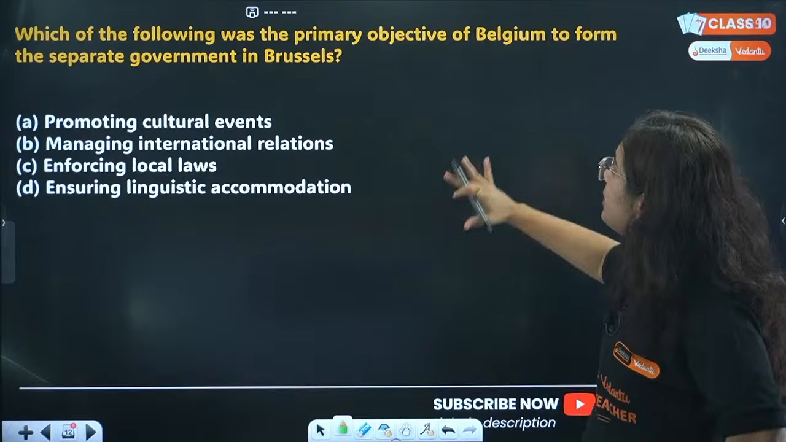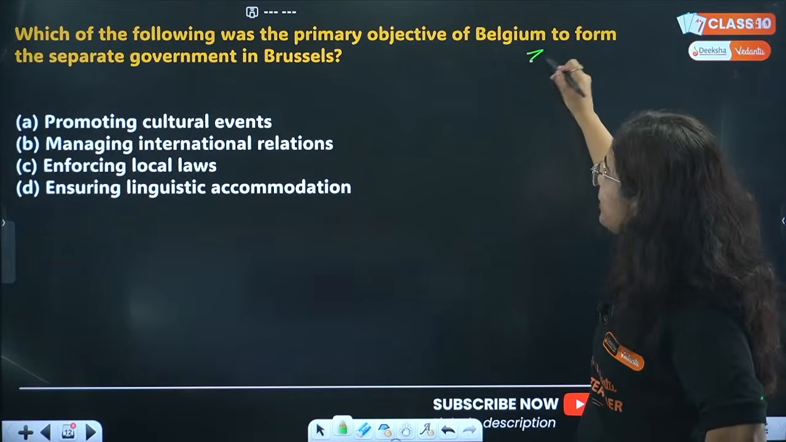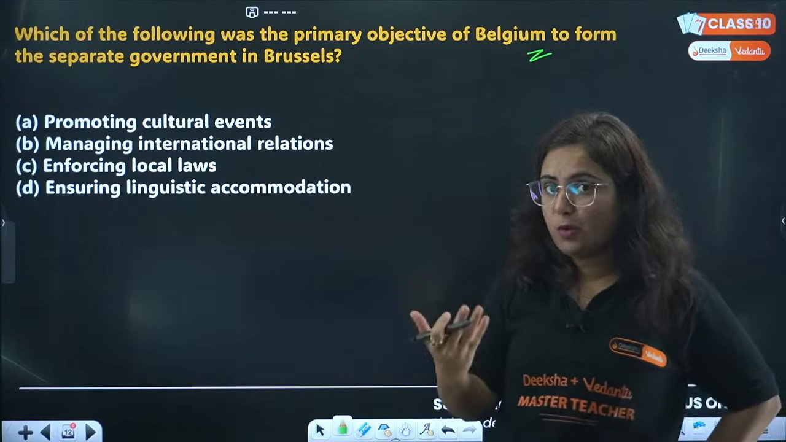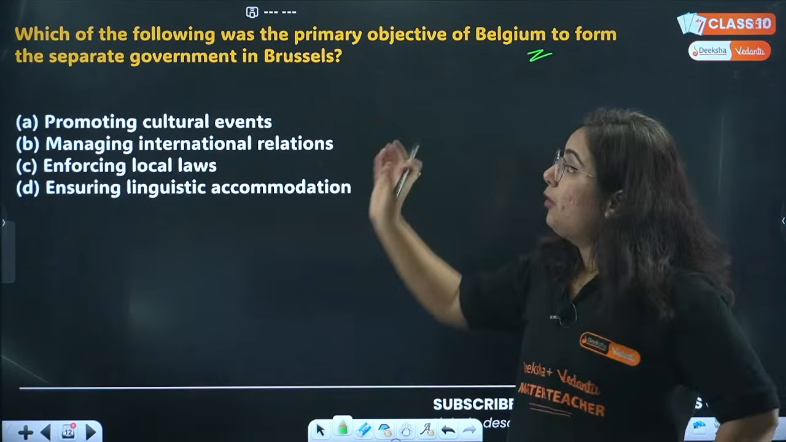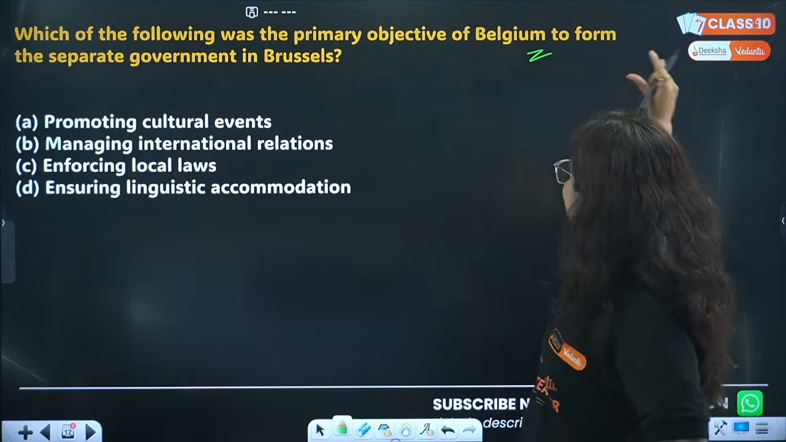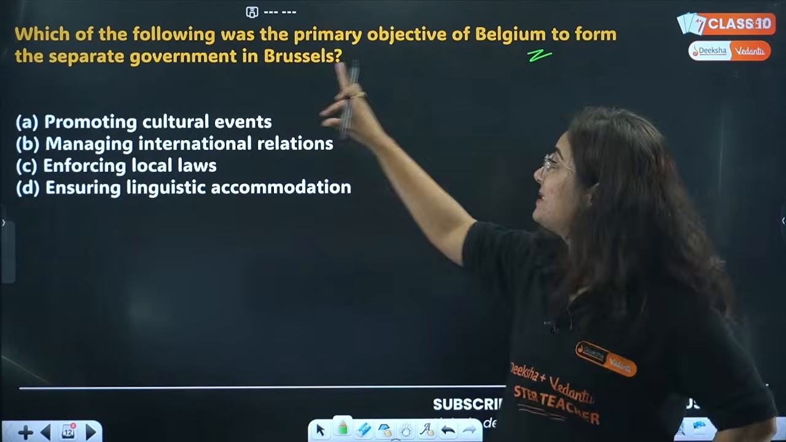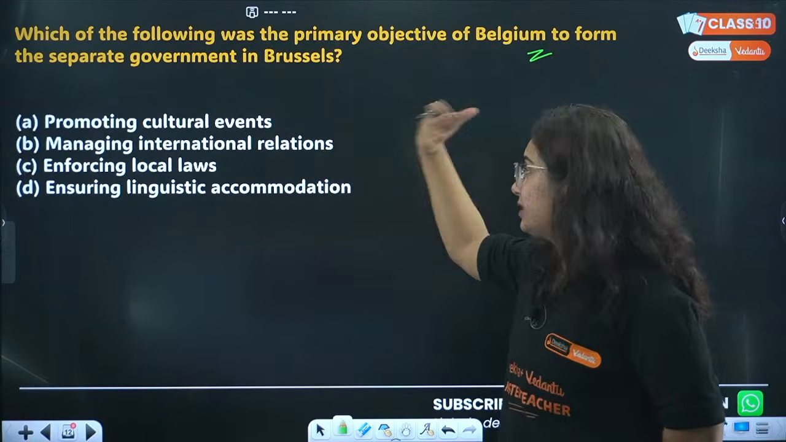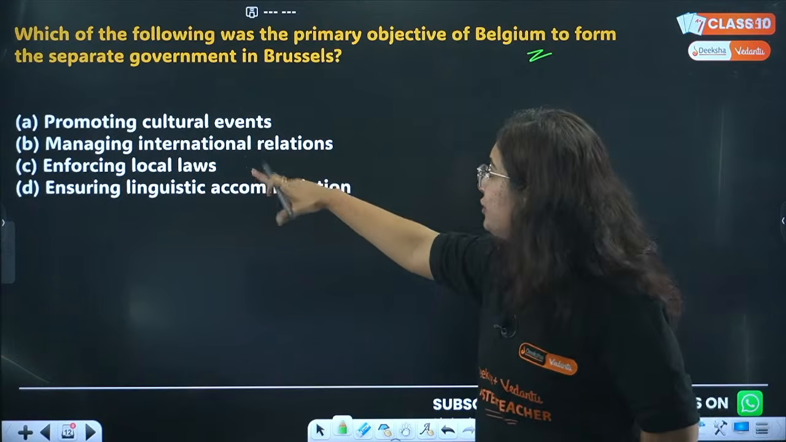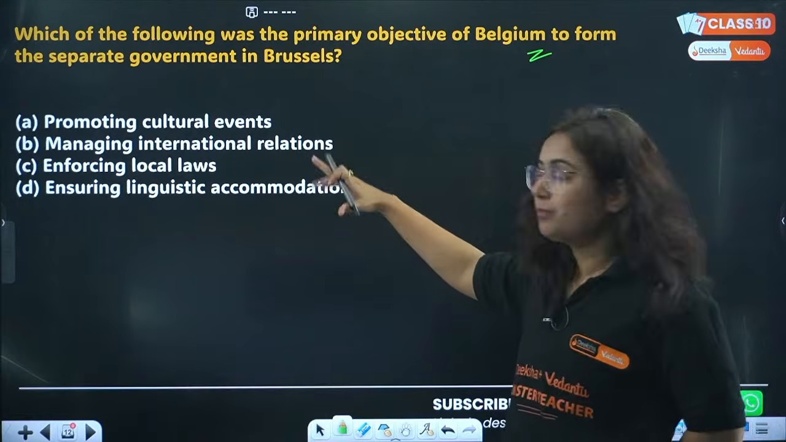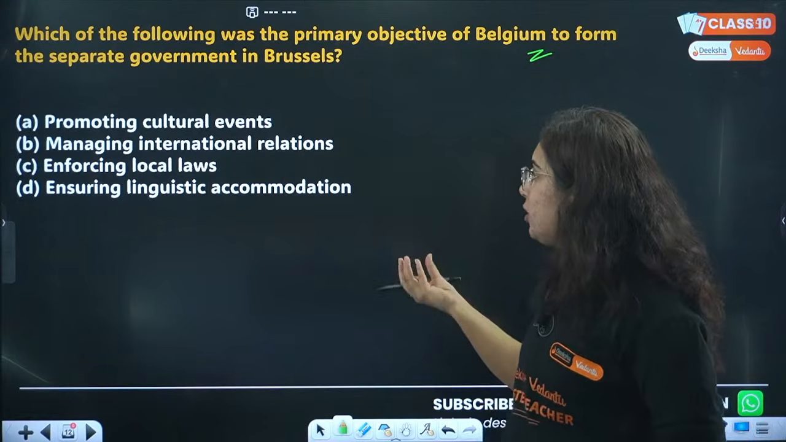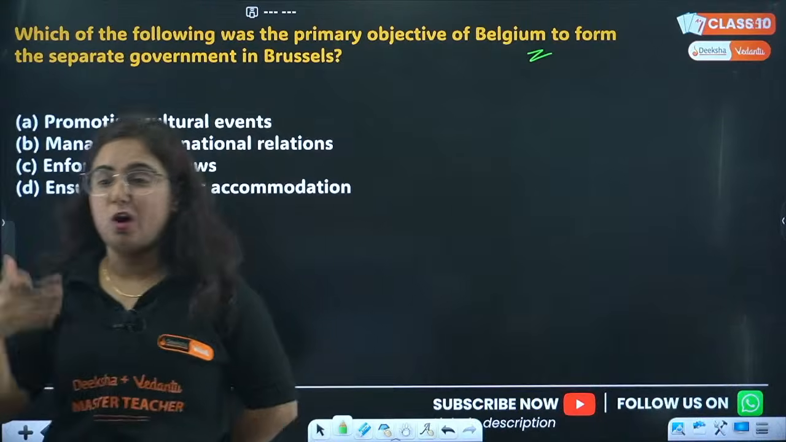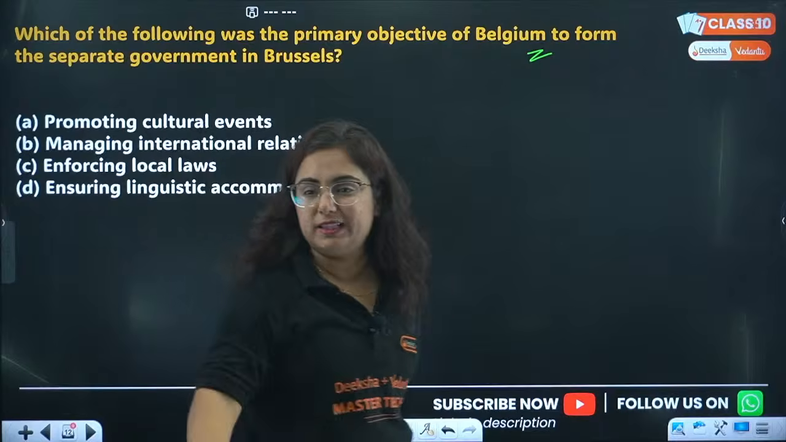Which of the following was the primary objective of Belgium to form the separate government in Brussels? Now, again a question that is very important. Which of the following was the primary objective of Belgium to form separate government in Brussels? Options: promoting cultural events, managing international relations, enforcing local laws, or D, ensuring linguistic accommodation.